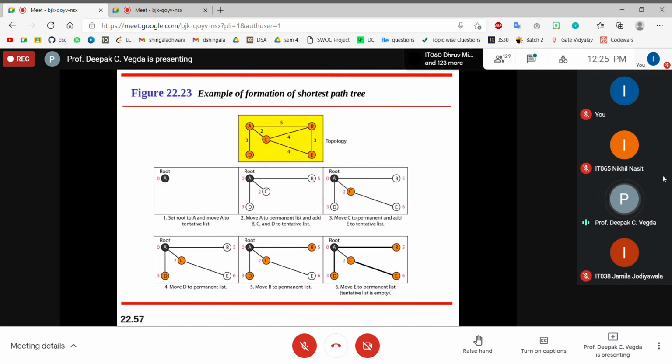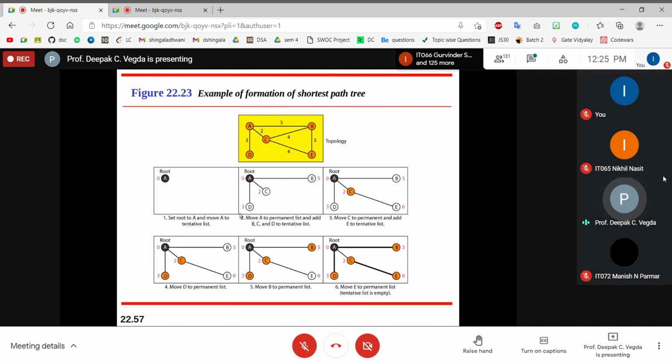How will A form its shortest path? It will create its own node as the root node. So I have created A as the root node, set root to A and moved A to the tentative list. So I have A in the tentative list. Now this is my topology. Now, is my tentative list empty?